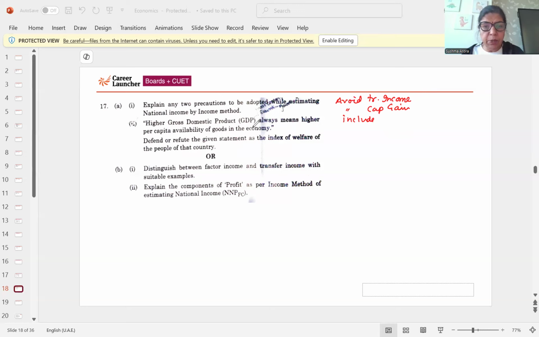Then, higher GDP always means higher per capita, defend or refute. See, always, that word. Higher GDP always means higher per capita availability is not true, and it's not the index or indicator of welfare of the people, as there are various reasons like externalities. And as you know, externalities are two, positive and negative externalities.